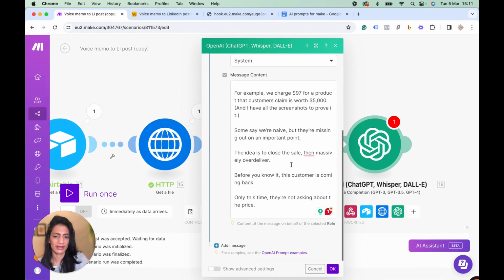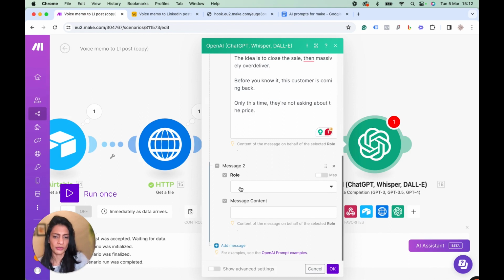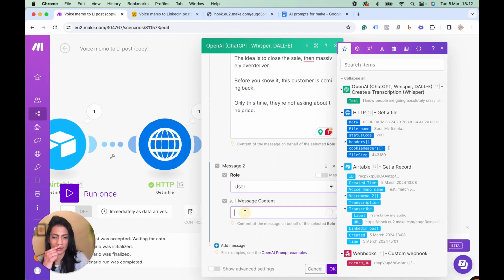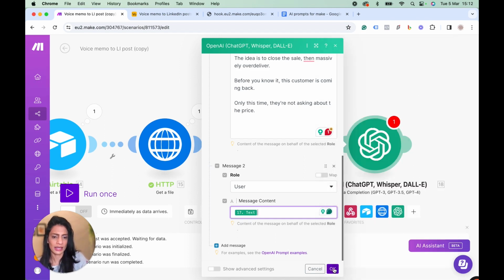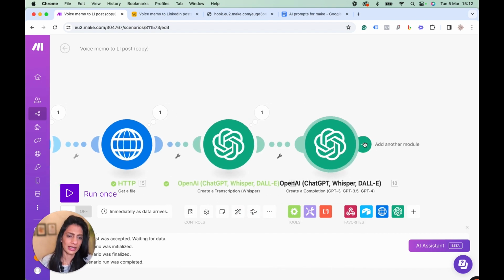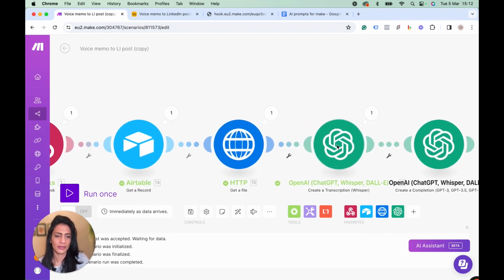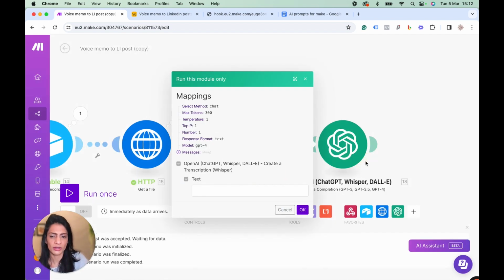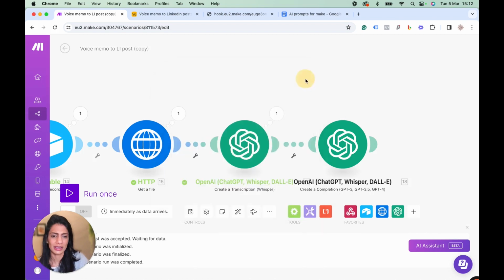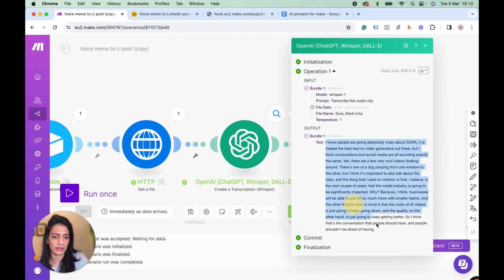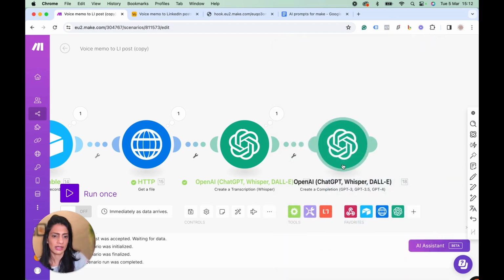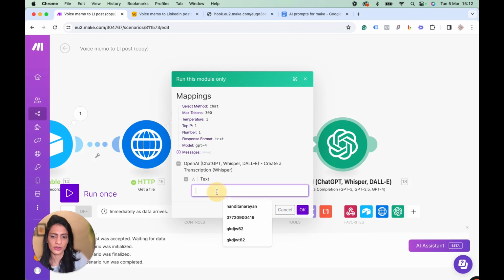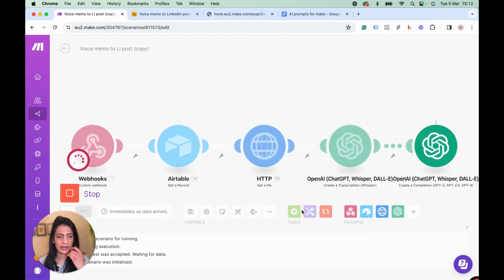And then you need a user prompt, which is the transcribed text, which is this, right? And that is it. That's your OpenAI module done. Here we can run a quick test and see if it works. Let's take the text from here. Let's go here. Let's run this module and see if it works.